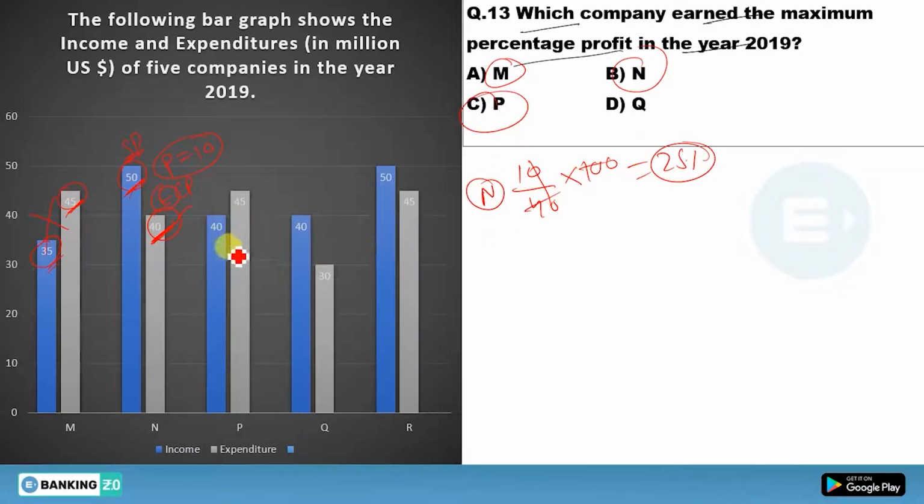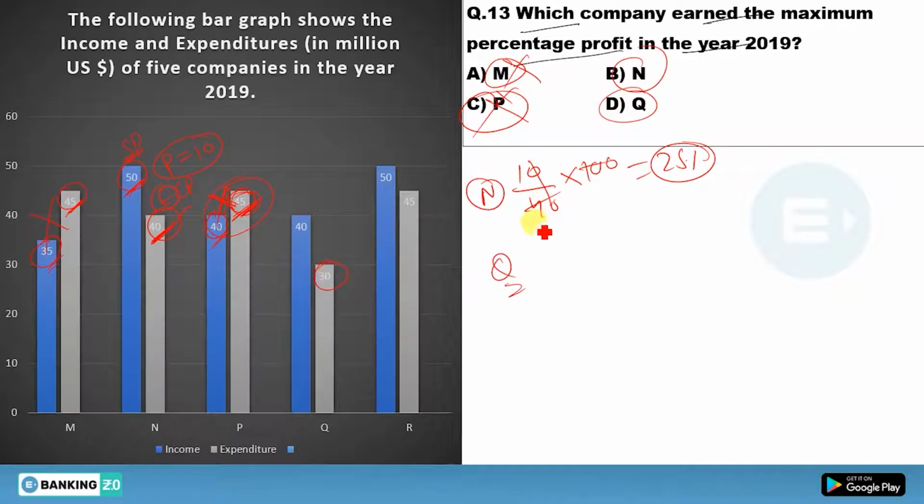Now move to P. In P, this one is 40, this one is 50. Sorry, 45. Clearly you can see you were spending 45 but you are getting 40. So you will have a loss here. So you cannot gain here, and this cannot be the answer either. Now you have left only the last option, Q. So M is cancelled, P is also cancelled.